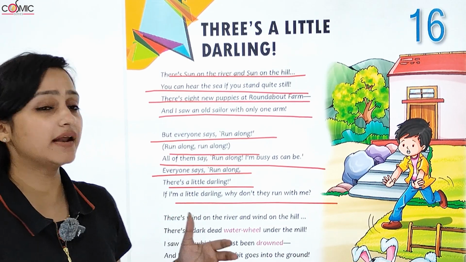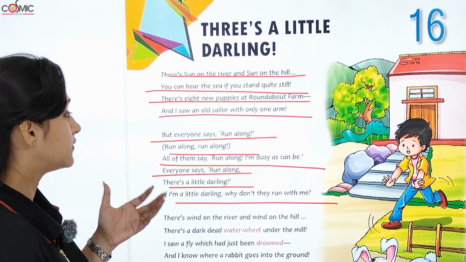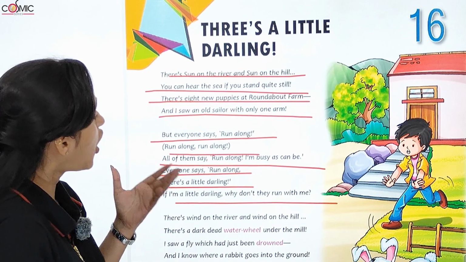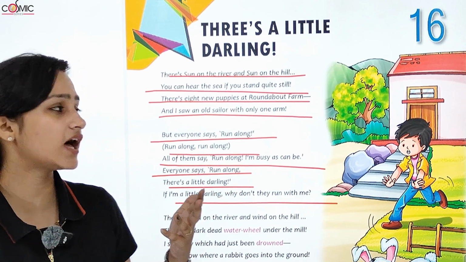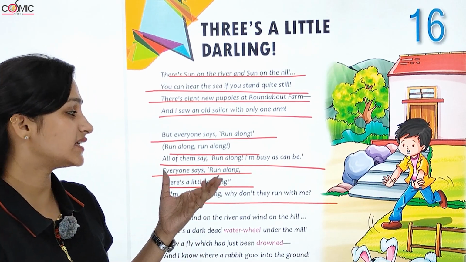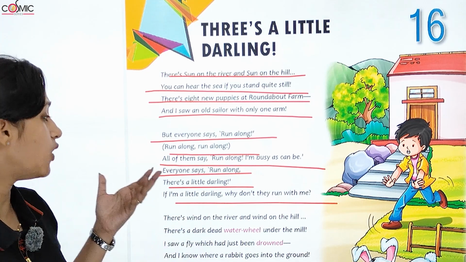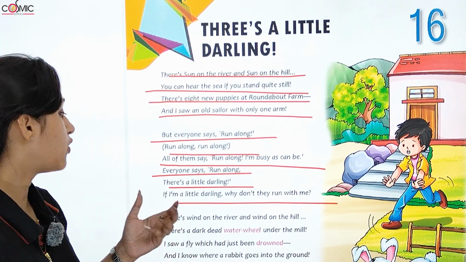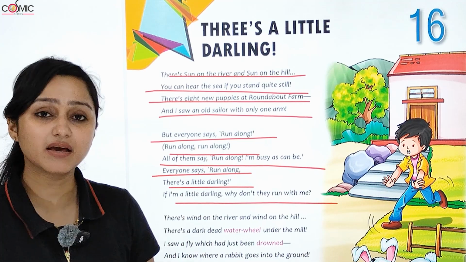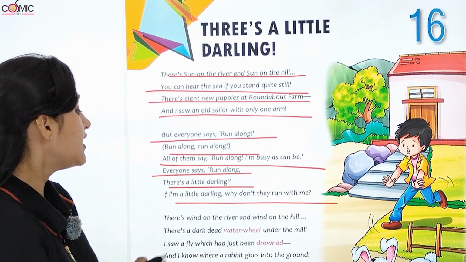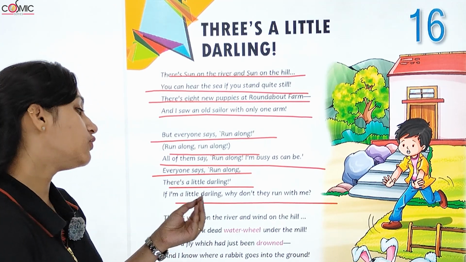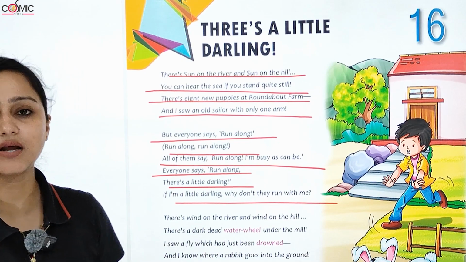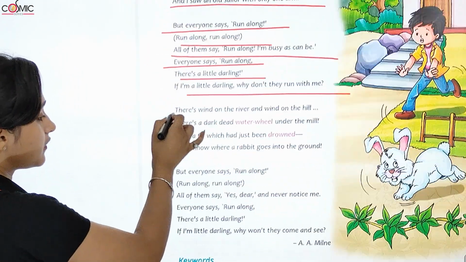So, हर कोई कह रहा है run along, भागो, साथ भागो. All of them say run along. सब कह रहे हैं साथ भागो. I am busy as can be. मैं इतना busy जैसे मैं हो सकता हूँ. Everyone says run along. So हर कोई कह रहा है चलो भागो. There's a little darling. वहाँ पे एक little darling है. If I, अगर मैं वो little darling हूँ, why don't they run with me? वो मेरे साथ run क्यों नहीं कर रहे?